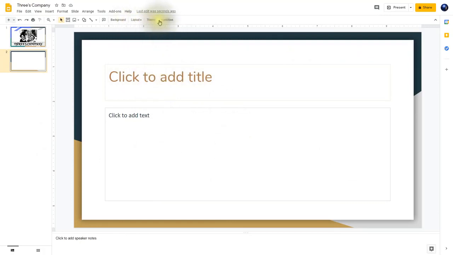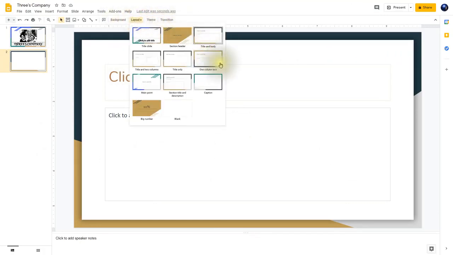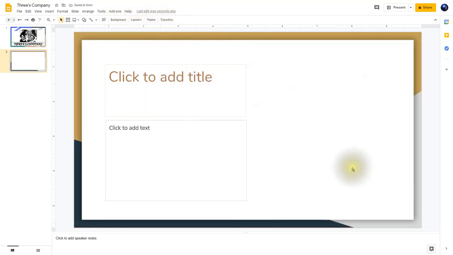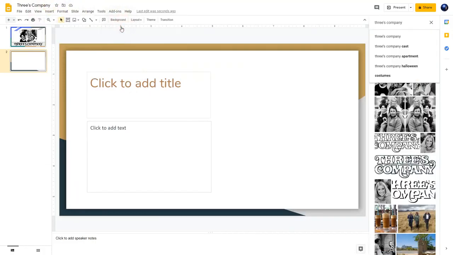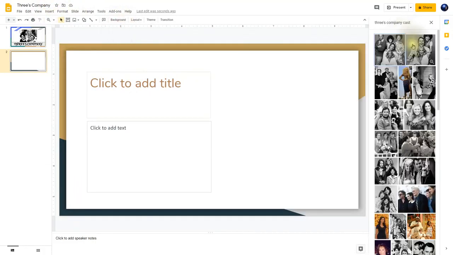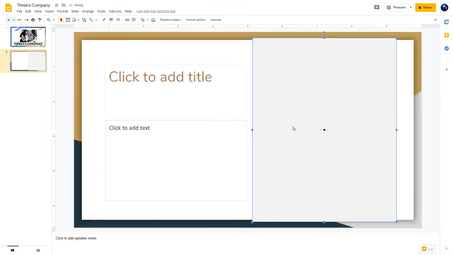So notice that you have these tools up here, and I'm going to click on Layout, and I'm going to click on One Column Text. And what I want to do is insert an image on the right hand side here. So I'm going to click on Insert, Image, and search the web. And I'm going to click on the very first image. Notice it's got this blue check mark here, and I'm going to click on Insert.